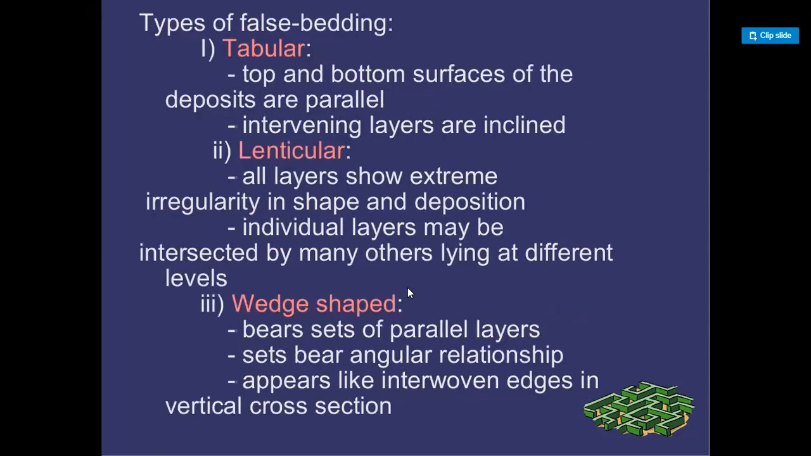Types of false bedding: tabular, lenticular, and wedge-shaped. Tabular means the top and bottom surfaces of the deposits are parallel, while intermediate layers are inclined. Lenticular: all layers show extreme irregularity in shape and deposition. Individual layers may be intersected by many others lying at different levels. And wedge-shaped: sets of parallel layers, with sets at angular relationships, appear like interwoven edges in vertical cross section.